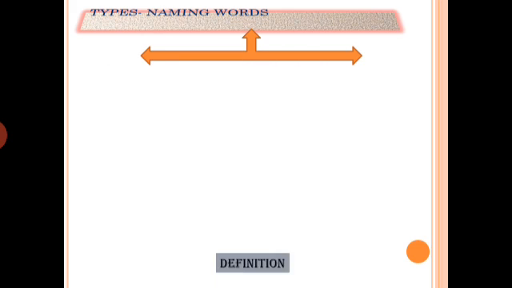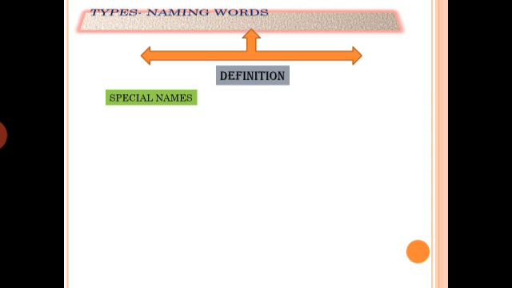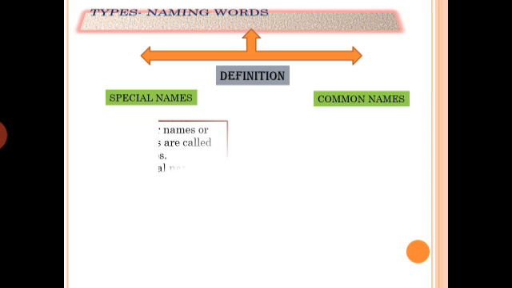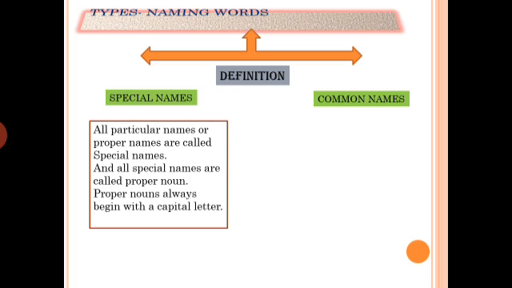Types of naming words: there are two types, special names and common names. Let's see their definitions. What are special names? All particular names or proper names are called special names, and all special names are called proper nouns. A proper noun means any particular name of a person, place or thing. Remember always that proper nouns always begin with a capital letter. Whenever we write a special name, its first letter should be capital.